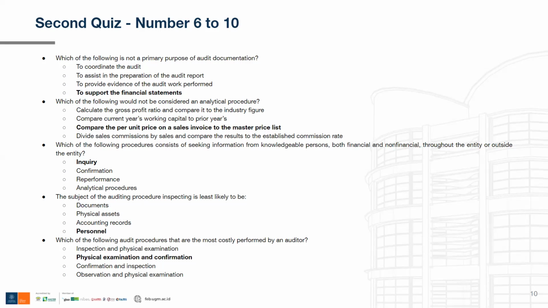For example, an auditor observing how the employees count their inventory. It's not really expensive because the auditor just sits there. On the other hand, physical examination, like I already explained earlier, is pretty expensive because the auditor has to travel to get to the physical location of the fixed assets.